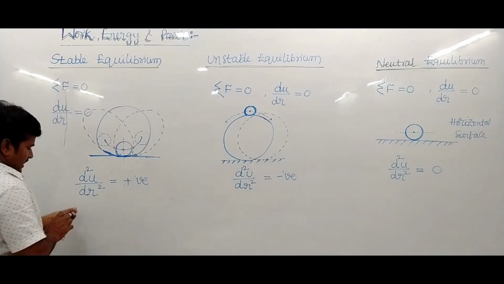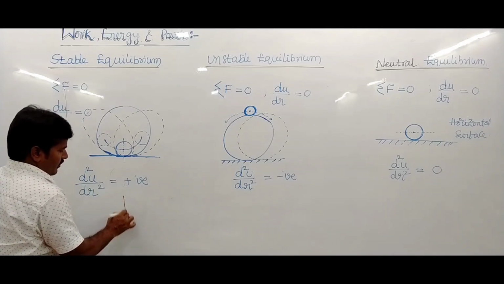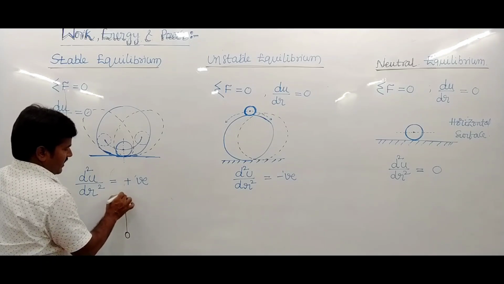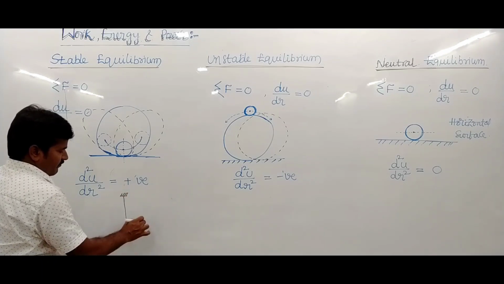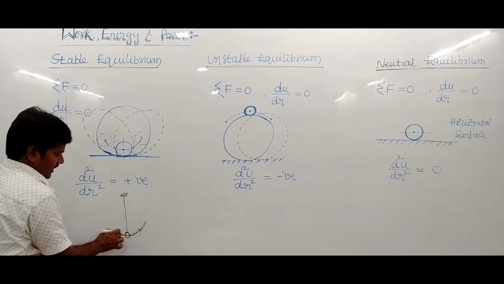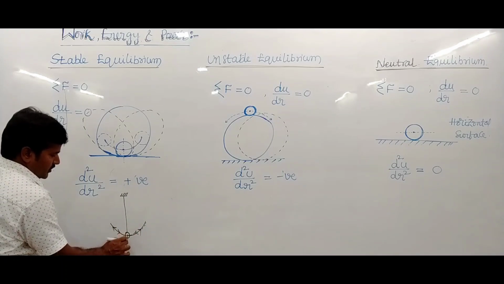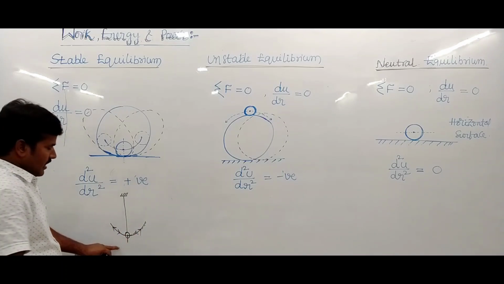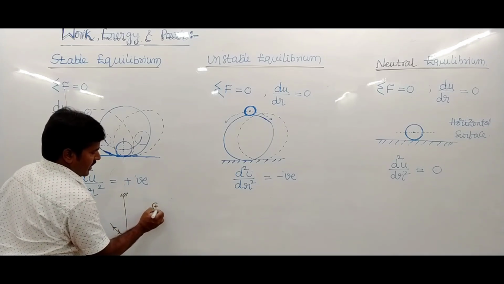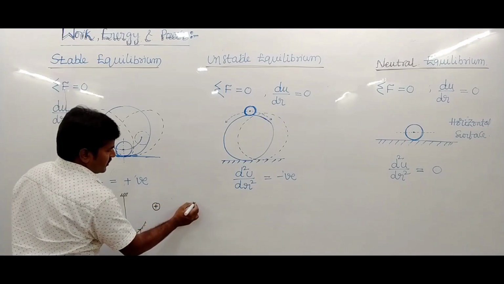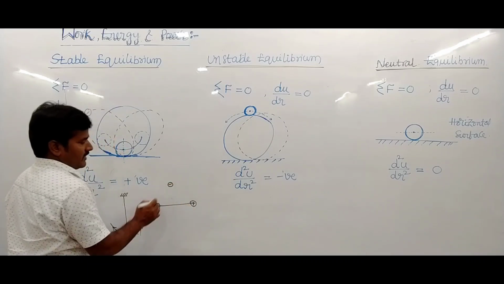Again, as an example, a simple pendulum in oscillatory motion is an example of stable equilibrium. When it moves upward, it comes back again. Otherwise, suppose this is one charge and this is another charge, and here is a neutral particle.